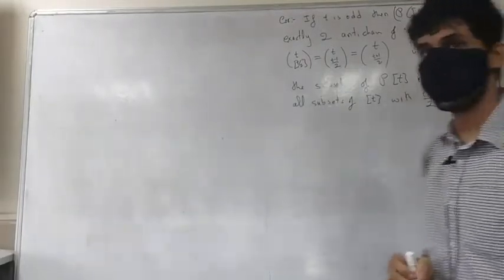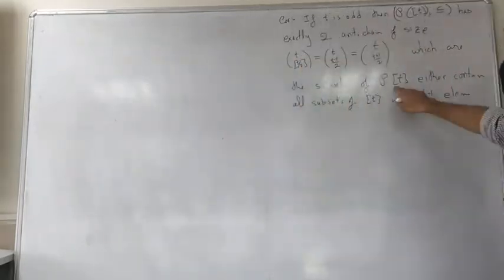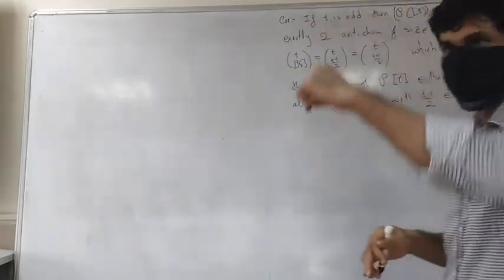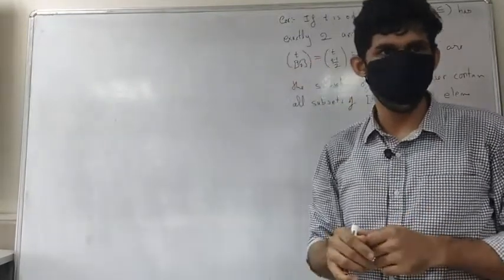Either it will be the subset of the power set wherein all the sets have (T minus 1) by 2 elements, that makes sense, right?